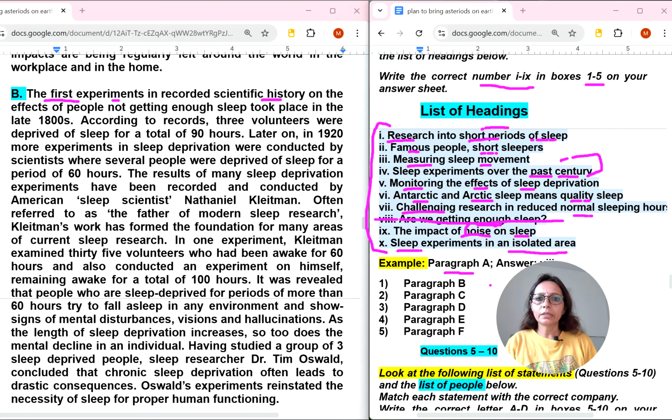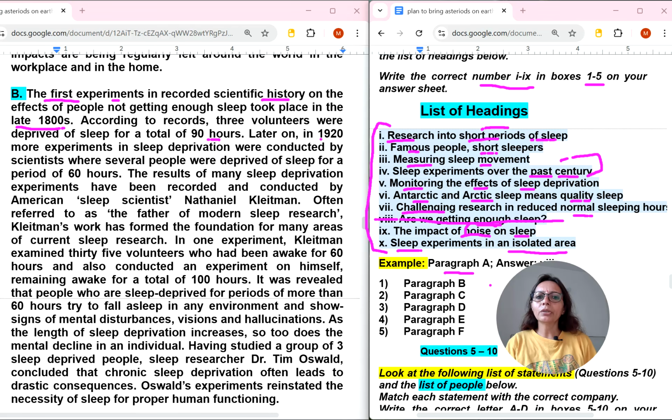Okay. So the scientific history of the effects of people not getting enough sleep took place in the late 1800s. Past century. So let's verify whether sleep experiments over the past century are what they are talking about. The first experiment in scientific history was recorded in the late 1800s. According to records, 3 volunteers were deprived of sleep for a total of 90 hours.